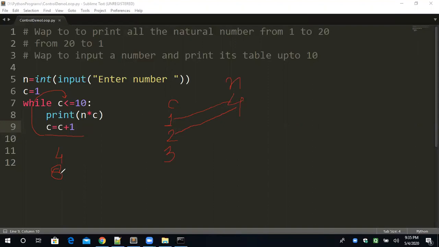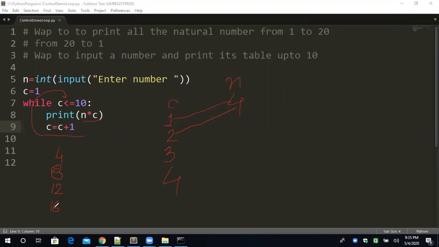4 3s are 12. And c is equal to c plus 1. The value of c will be 4. 4 less than equal to 10. n into c, 4 fours are 16. Hope you all understand the dry run of this procedure.